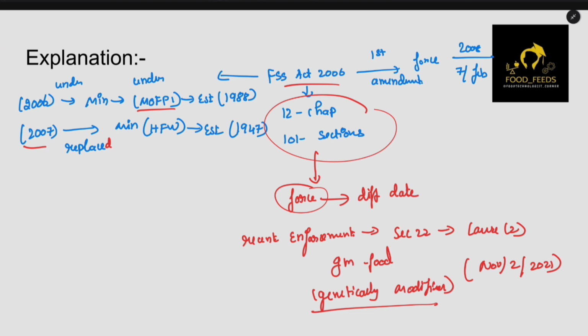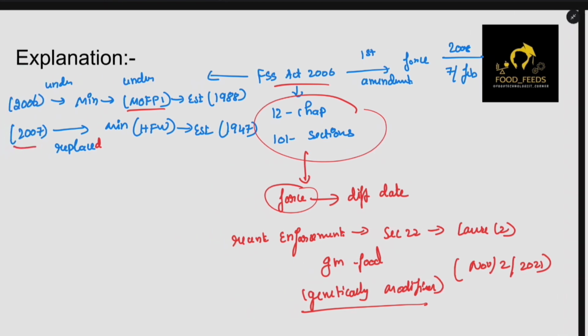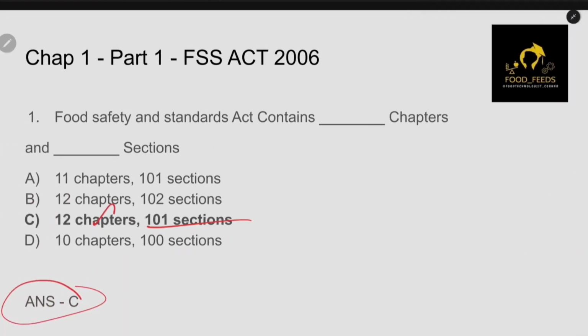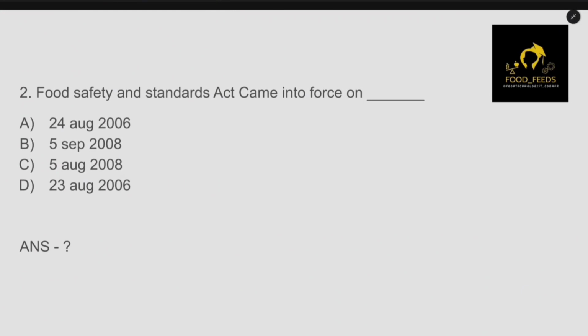So now we have explained a little bit about this specific question. Now let's answer this question. Yes, it is 12 chapters and 101 sections, which is answer 3. So, next question. The Food Safety and Standards Act came into force on. The question is really important: when it came into force.